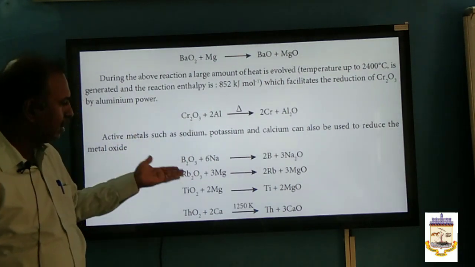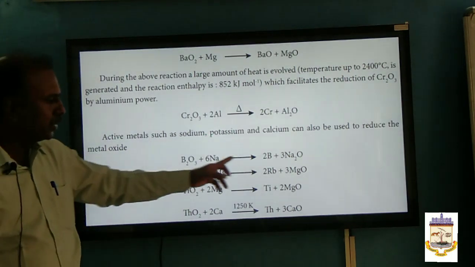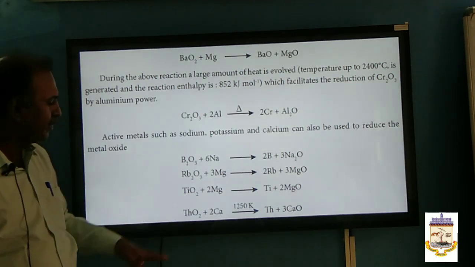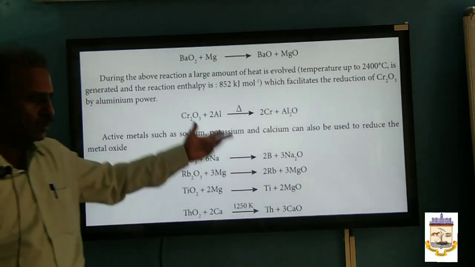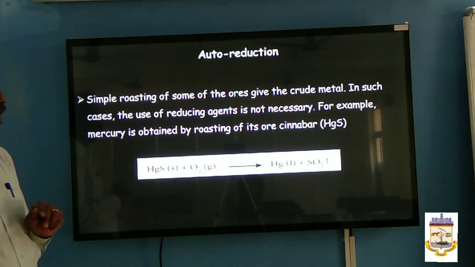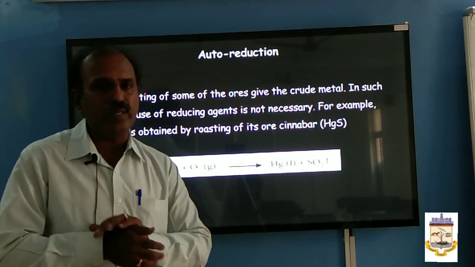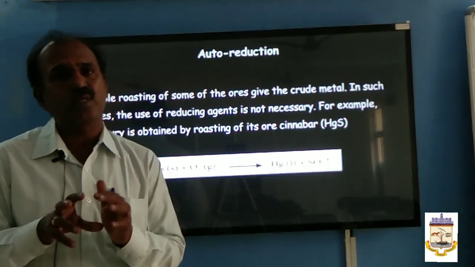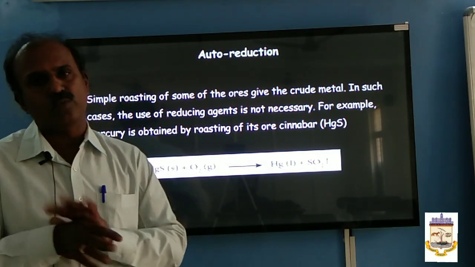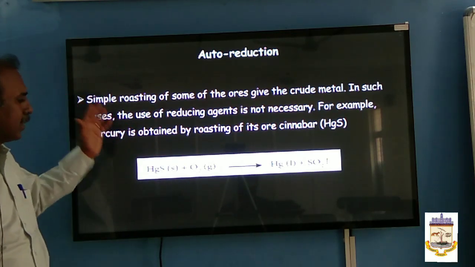Say like this, boron oxide is reduced into boron using sodium, rubidium oxide is reduced into rubidium using magnesium, titanium oxide is reduced by using magnesium, thorium oxide is reduced using calcium. So, reduction by using metal. Then auto reduction: certain less reactive metals, on being heated strongly, reduce into the respective metal. This is called auto reduction, or what you can call thermal reduction.